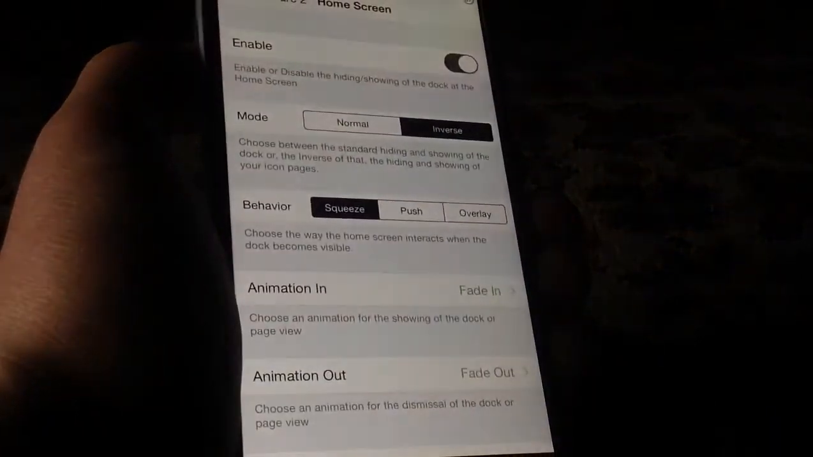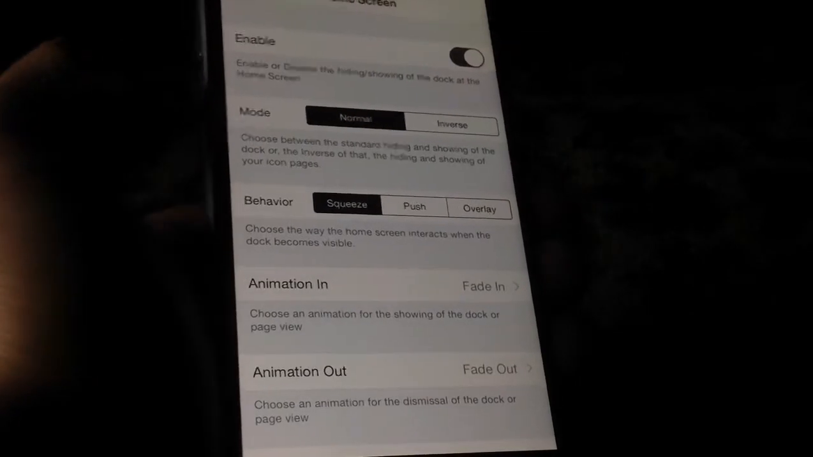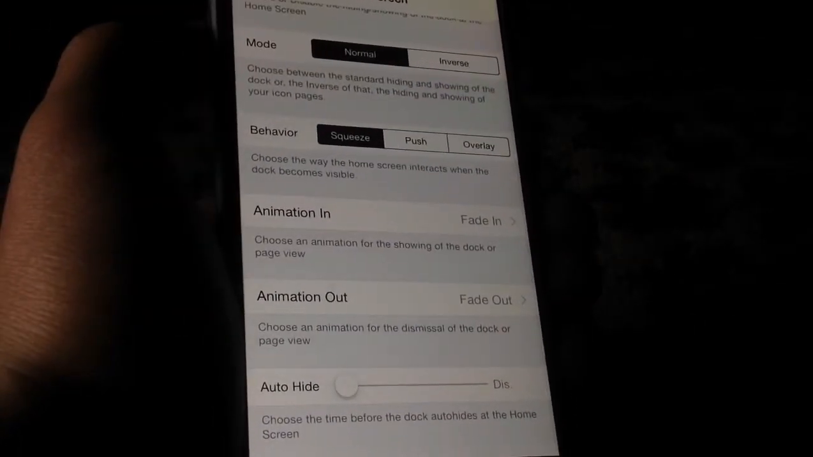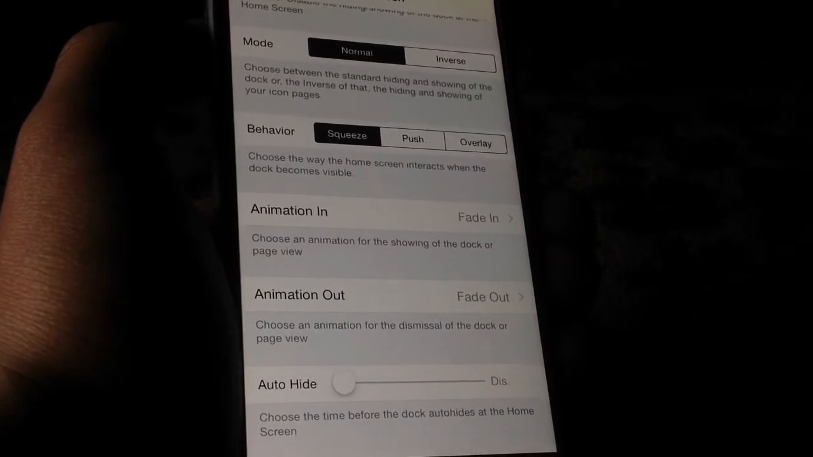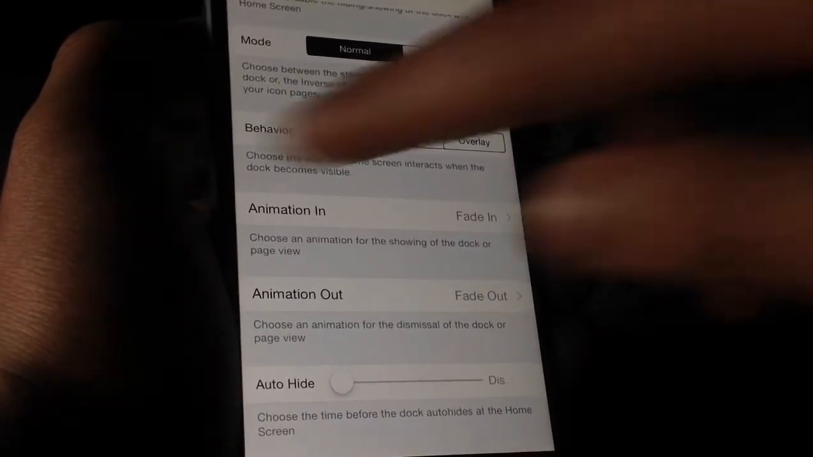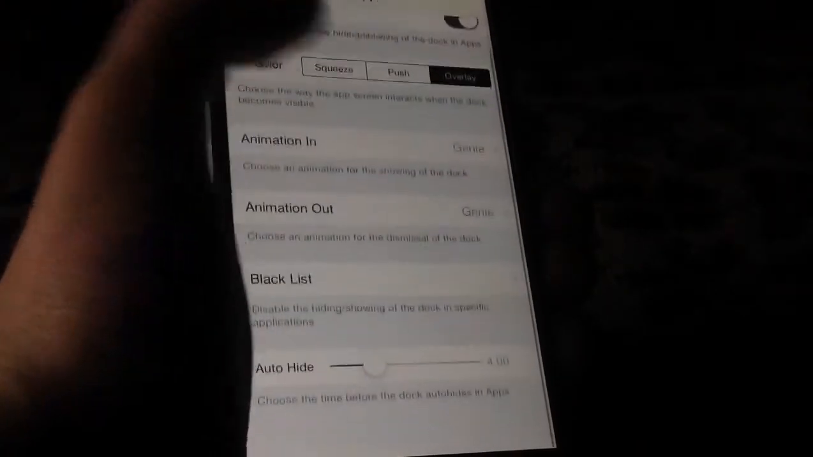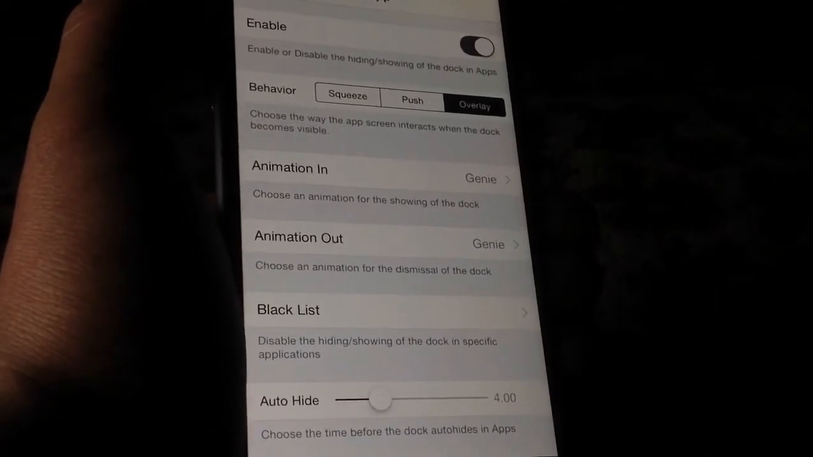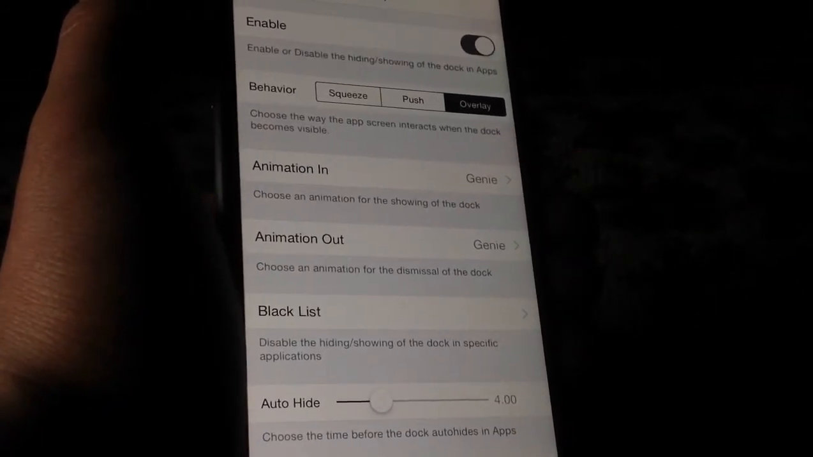So if you like that, you can keep it, and of course you can return back to normal, and you can set the behavior to squeeze, push, overlay, set the animation in and the animation out, and of course choose the timer for the auto hide. And of course, if you go to the in-app behavior, you'll have a quite similar look, plus an additional one for the blacklist. You can choose applications that you don't want this to work inside.